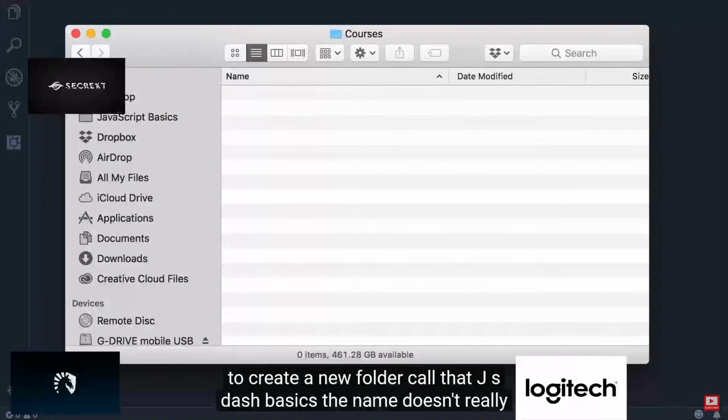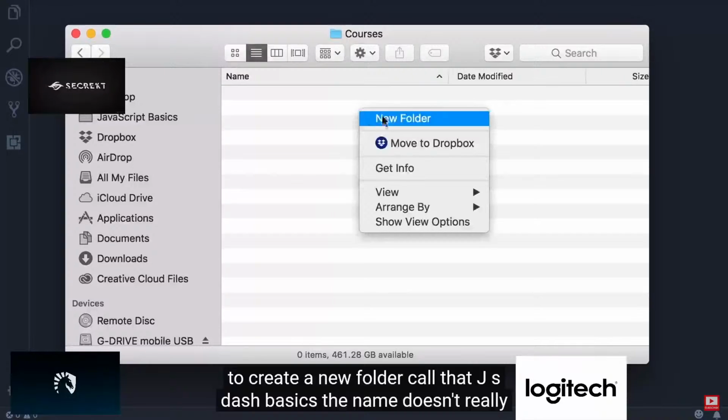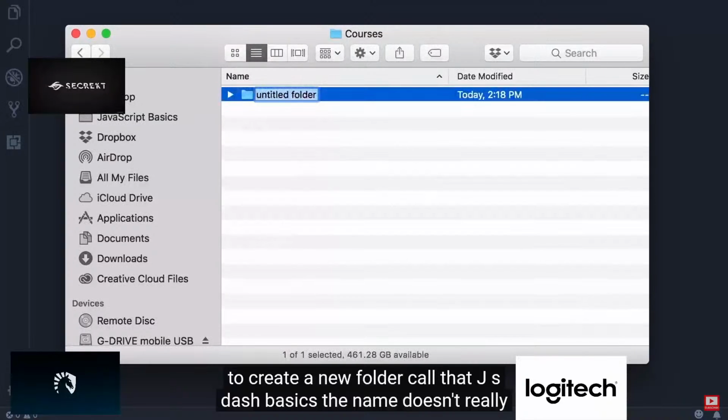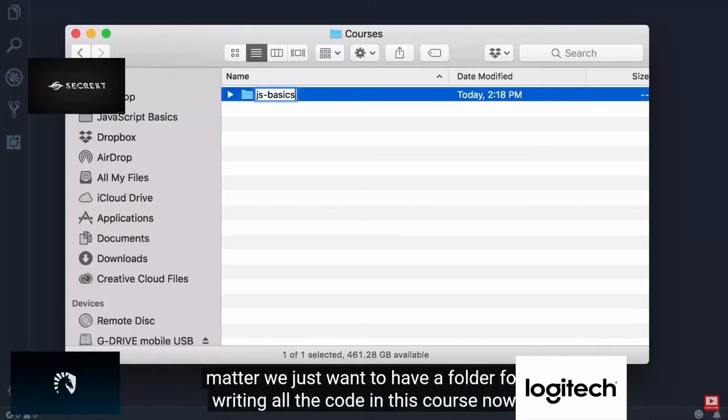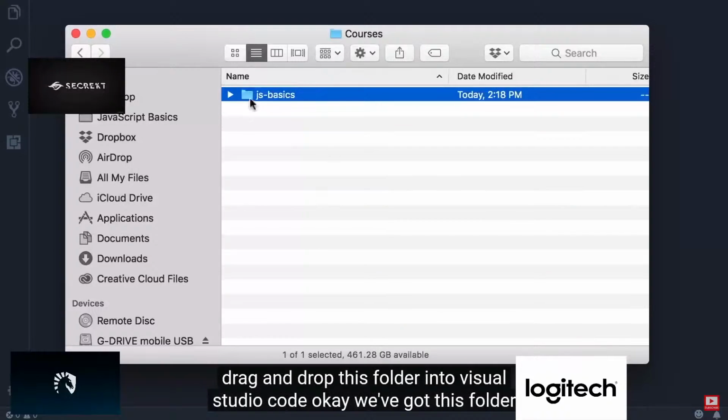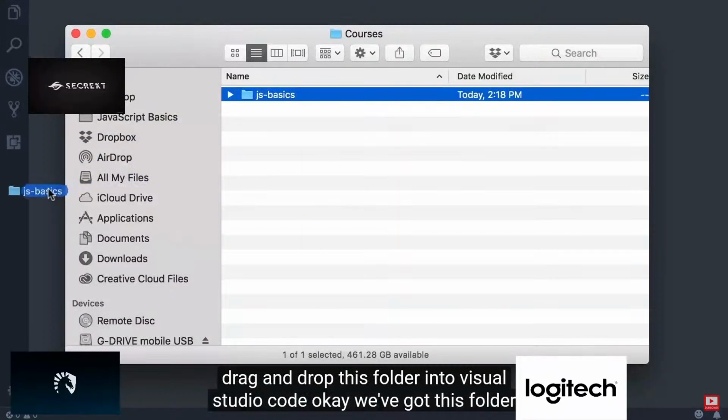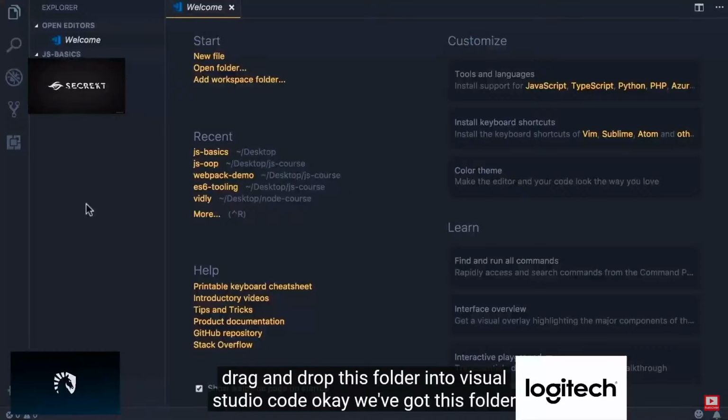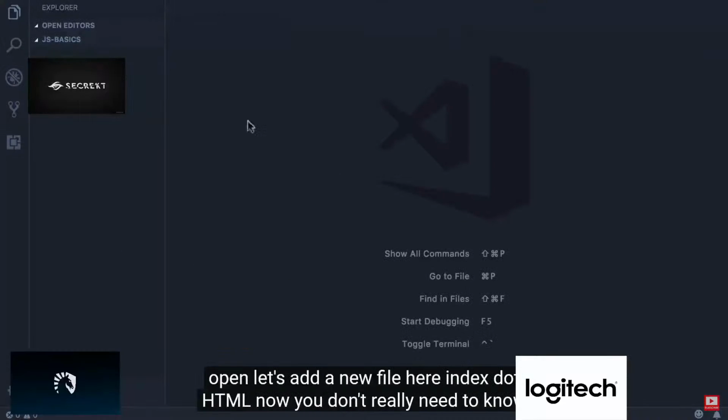All right, now I want you to create a new folder. Call that JS-Basics. The name doesn't really matter. We just want to have a folder for writing all the code in this course. Now, drag and drop this folder into Visual Studio Code. Okay, we've got this folder open. Let's add a new file here,